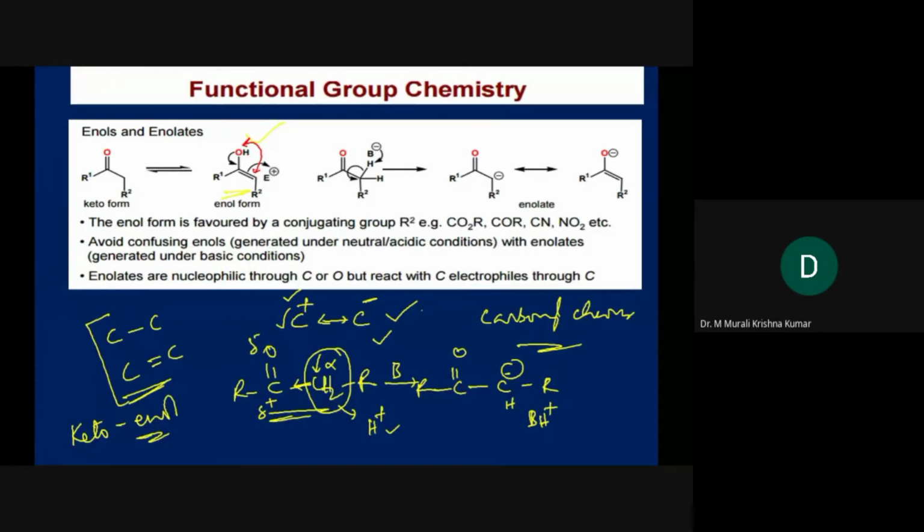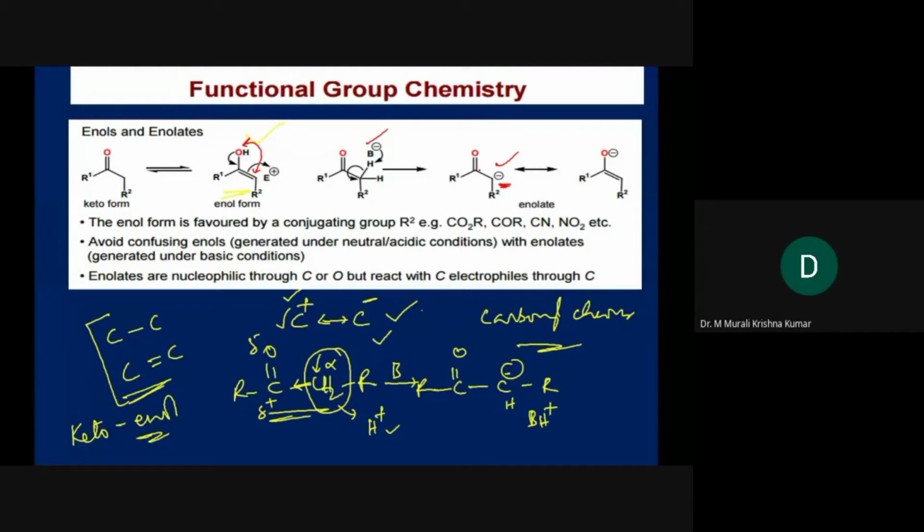So one of the protons is mobilized, and there is every possibility that the proton can be removed from the system. In that way, by using a base, we can generate a carbanion like this. So we are generating a nucleophile.